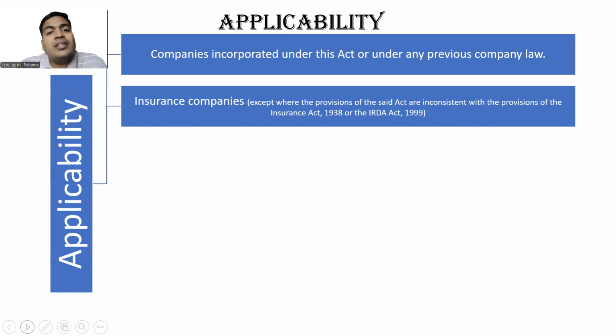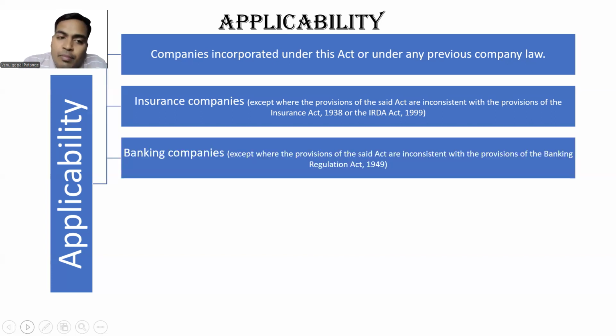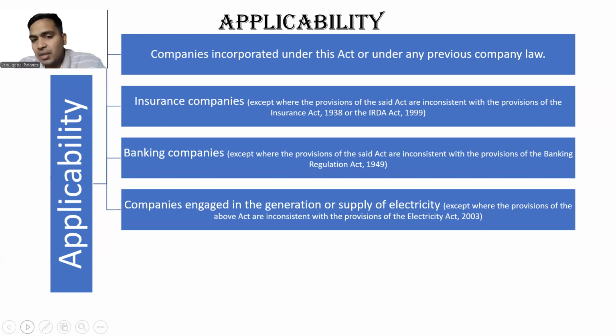Now, which will prevail? The specific over general. So what is the specific act for insurance companies? Insurance Act or IRDA. What is the general act? Companies Act. So the specific act will prevail over general act. The Insurance Act will prevail over Companies Act. Similarly, it is applicable for banking companies. It is applicable for electricity companies. And the case again, the same thing will apply, specific over general.